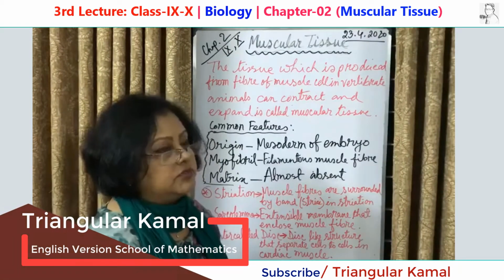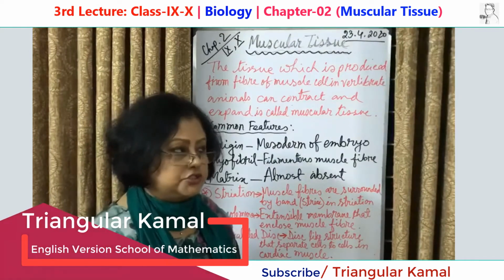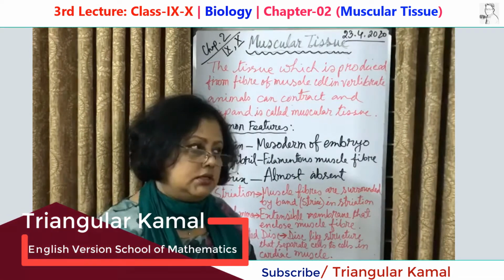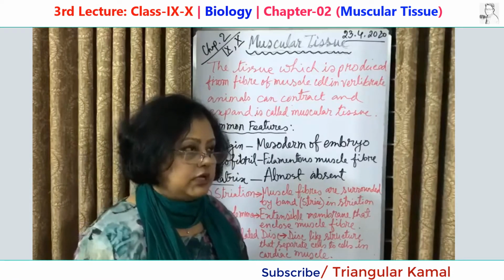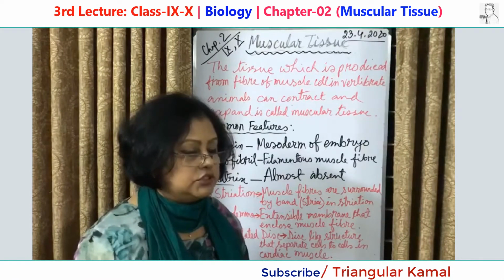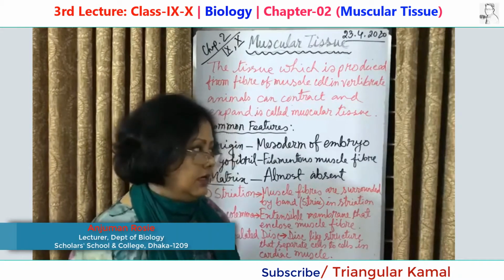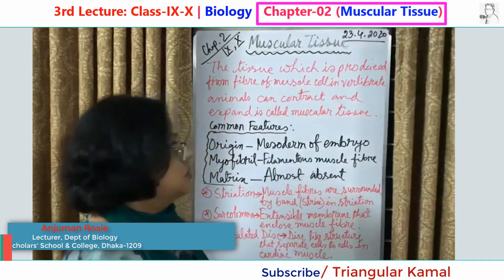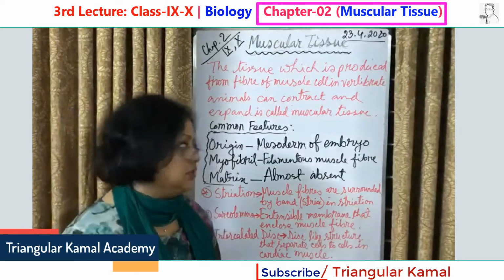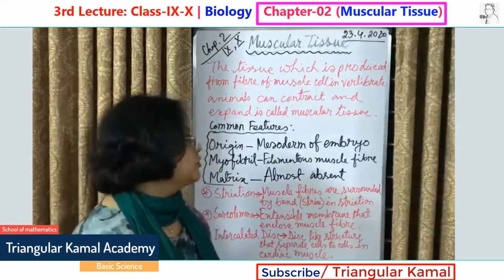We were discussing animal tissues in the previous class, and you have already learned there are 4 types of animal tissues. Among them, epithelial tissue and connective tissue have already been discussed. Now the topic I am going to discuss today is muscular tissue. Now come to the point: what is muscular tissue?